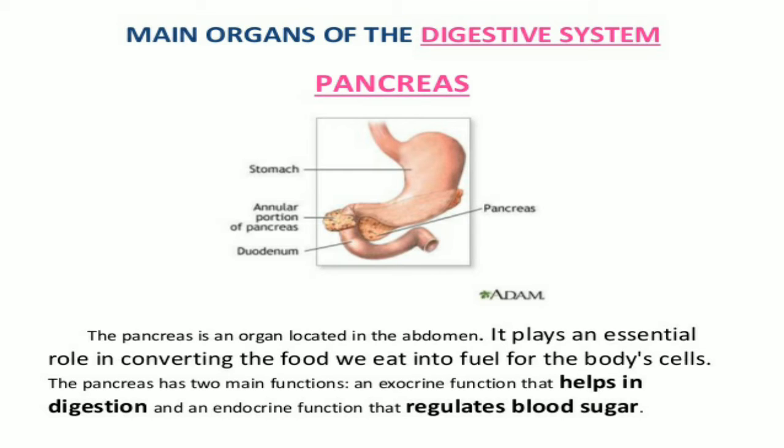the pancreas. The pancreas is an organ located in the abdomen. It plays an essential role in converting the food we eat into fuel for the body's cells. The pancreas has two main functions: an exocrine function that helps in digestion, and an endocrine function that regulates blood sugar.